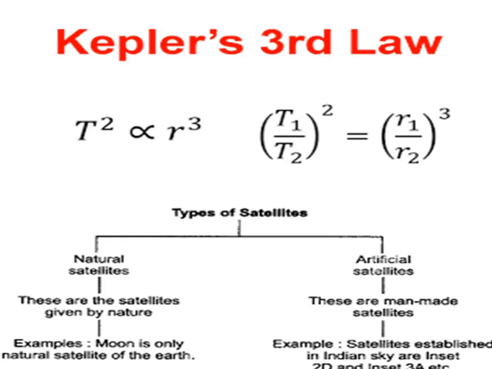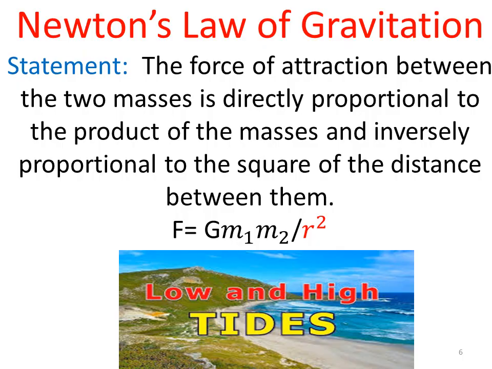Types of satellites. Natural satellite: the moon is the only natural satellite of Earth. And artificial satellite: these are man-made satellites. Aryabhatta is an example of an artificial satellite, that is, a man-made satellite.